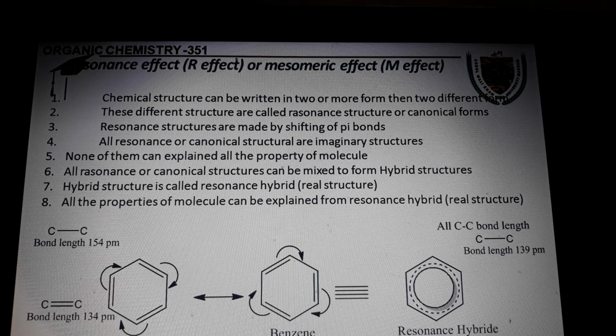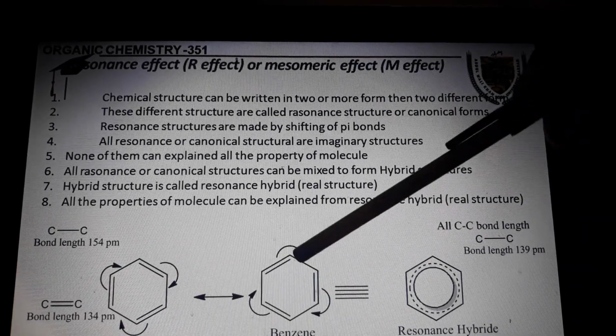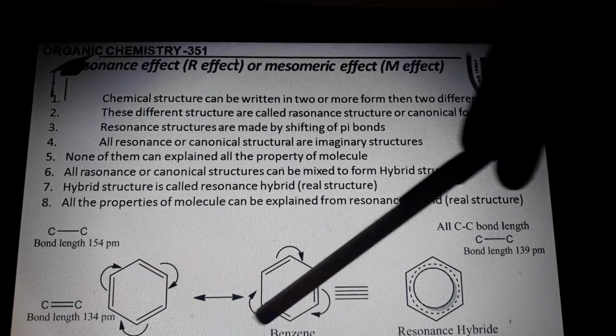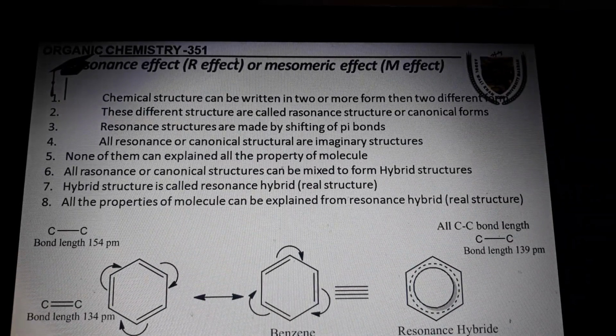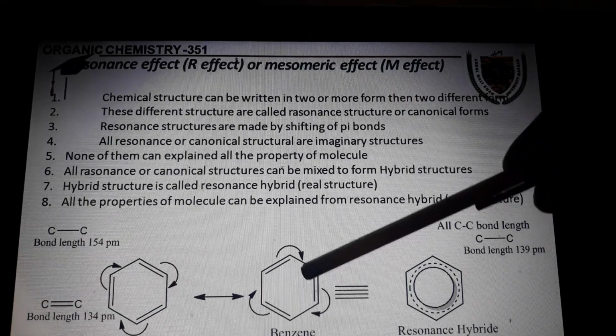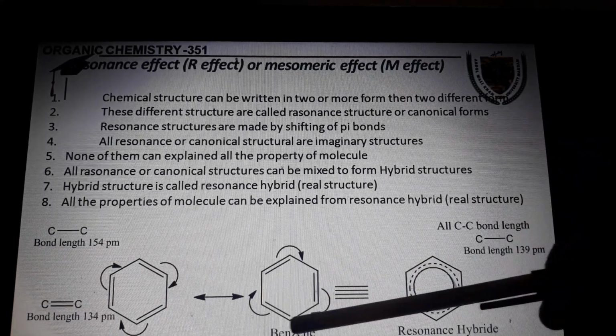Number 2, these different structures are called resonance structures or canonical forms because there is a resonance in the double bond, or you can say the alternating double bond or conjugated double bond. So there is a resonance in these pi bonds. Number 3, resonance structures are made by shifting of pi bond. Yes, as I have said, these pi bonds are in conjugation.